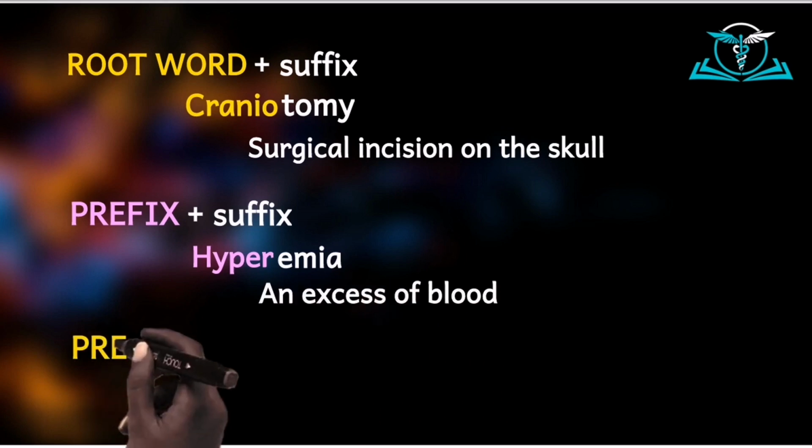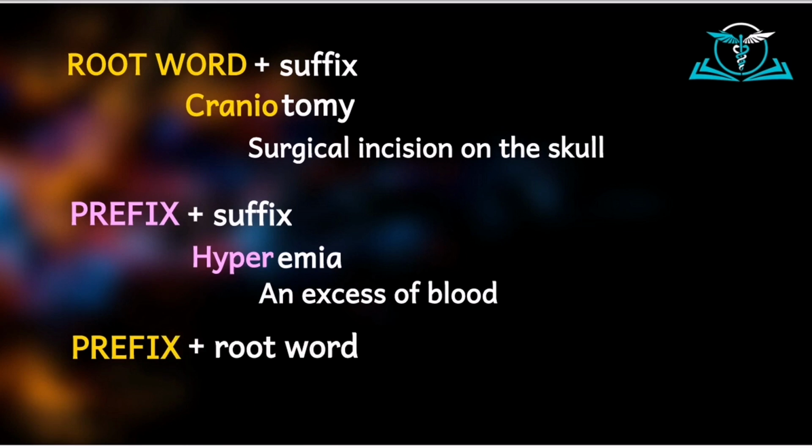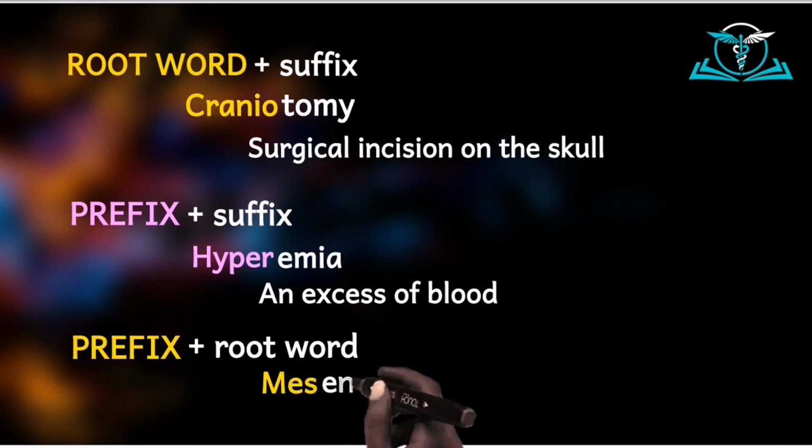Then we can have a prefix plus a root word. An example here will be the word mesencephalon or mesencephalon. Mes is a prefix meaning middle, and encephalon is a root word related to the brain. And so when we study embryology, you would realize that mesencephalon is the embryological structure from which the midbrain develops. So mesencephalon is the embryological midbrain.